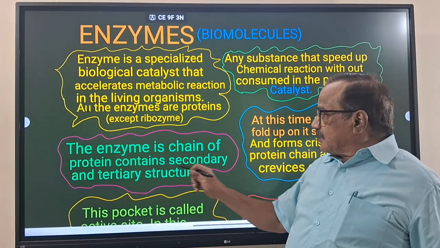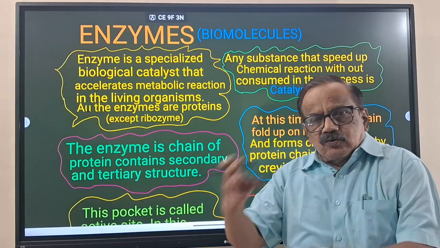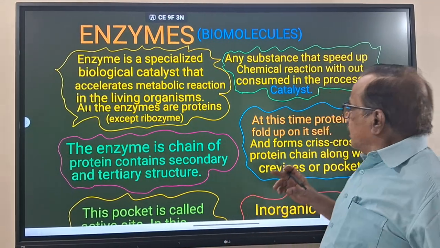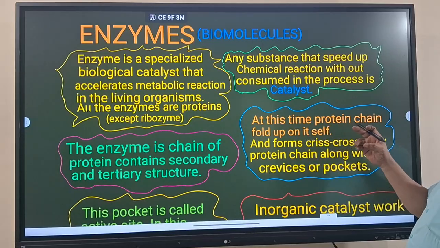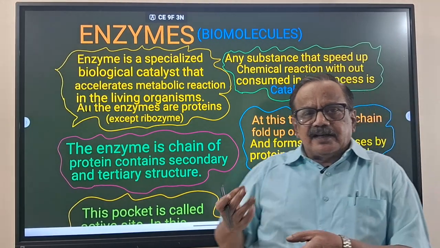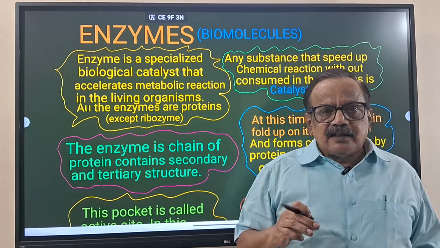Such a tertiary structure it has. Whenever it is doing all these things, naturally what happens? At this time the protein chain is folded, self-coiling, with alpha helix and beta pleated sheet.